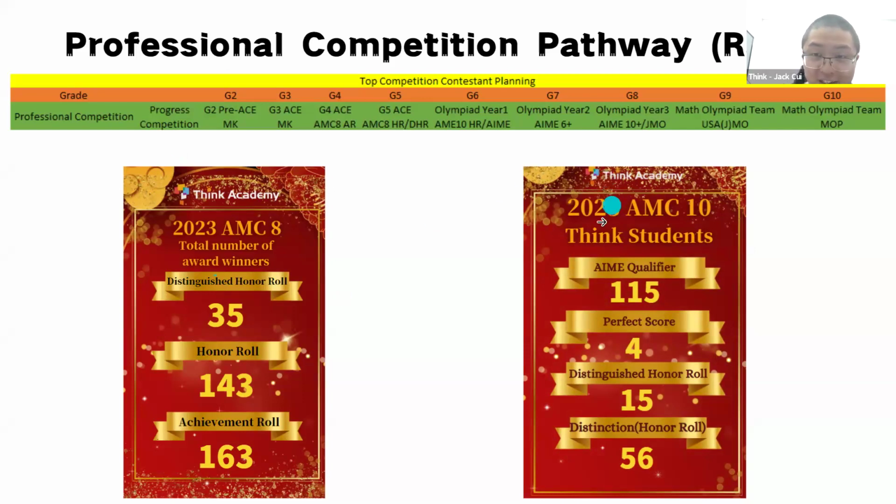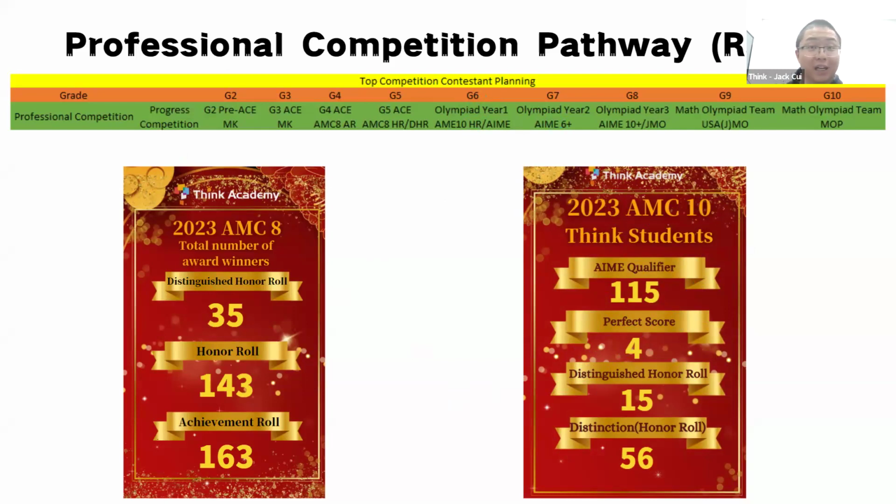For example, you can see in the 2023 AMC10, we do have people who got a perfect score or Distinguished Honor Roll. But this is very rigorous. You can see as early as 6th grade, people start doing math competitions. If your child is in this category, feel free to contact us.